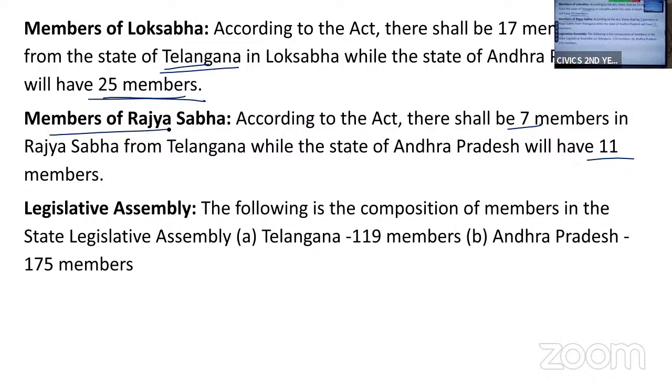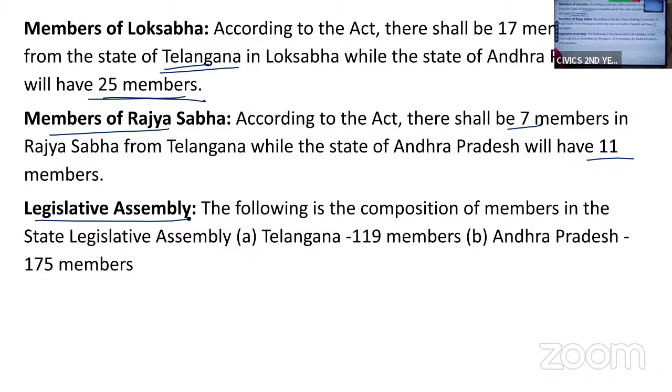Sharing of seats in Parliament. In Lok Sabha, 17 members from Telangana and 25 members from the Andhra region. And in Rajya Sabha, 7 members from Telangana and 11 members from Andhra. Now coming to the legislative assemblies. As two separate states were formed, we had two different governments.